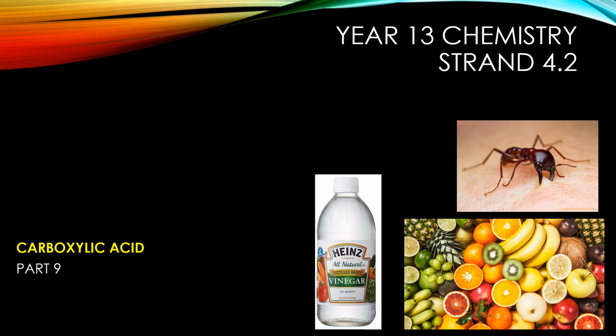Both of them owe their properties due to the effect of carboxylic acids. Vinegar contains ethanoic acid, while ants, when they bite, inject methanoic acid in the bloodstream, which causes the itchiness. On the other hand, when we look at all the fruits that are out there in nature, they all contain carboxylic acid. Like citrus fruits, they contain citric acid. Apples contain malic acid and so forth.